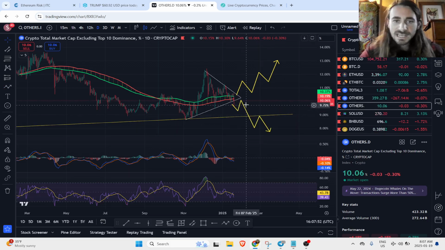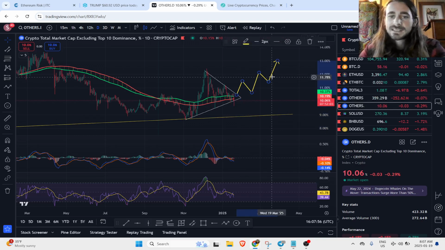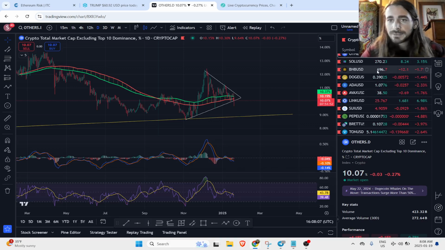So just watching that to see what happens. Not really too sure what's going to go on in the next week or so with this rotation of capital. Whether money's just going to keep flowing into Solana, or if it's going to rotate from Solana to Ethereum. But we're seeing a lot of bleeding across the board, apart from a few coins there.